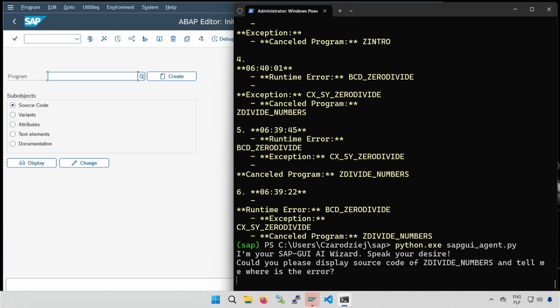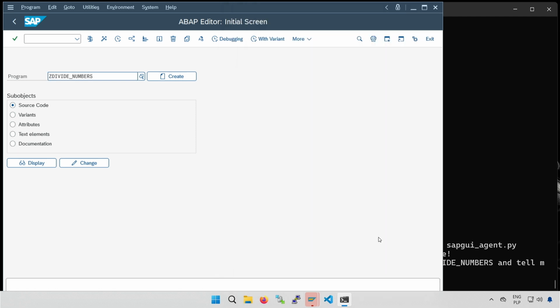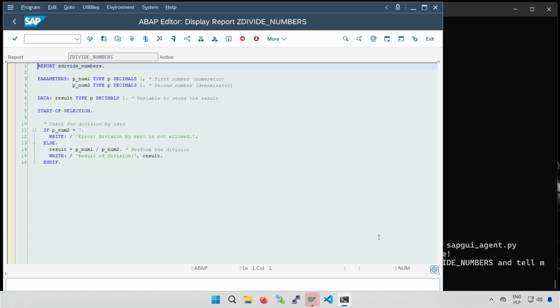Once again, the initial transaction navigation was lightning fast. The program name was also correctly entered into the text field. This is a good sign. However, it seems something isn't quite right for the agent, as it decided to take a screenshot at this point. Nevertheless, the code was displayed without any issues. The error is located right below the comment, check for division by 0. It should be 0 instead of 7.